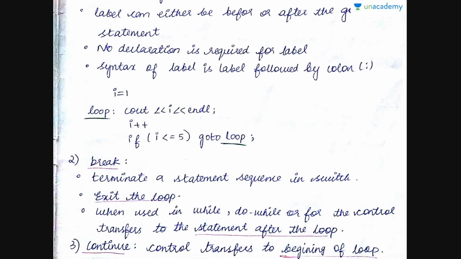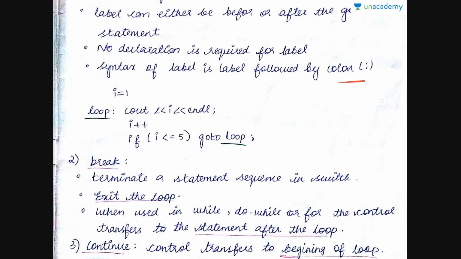There is no declaration required for a label. As you know, any variable you declare first in the program, but a label is not a variable and you don't need to declare it. Let us see the syntax of a label. The syntax of a label is the label name followed by a colon. It's as simple as that. A label can be any name followed by a colon, and that becomes a label.